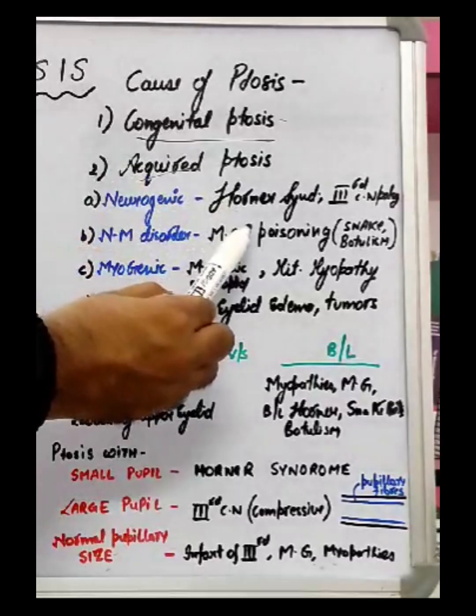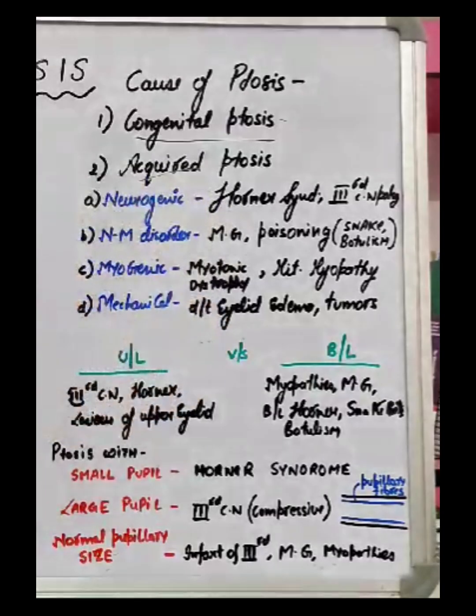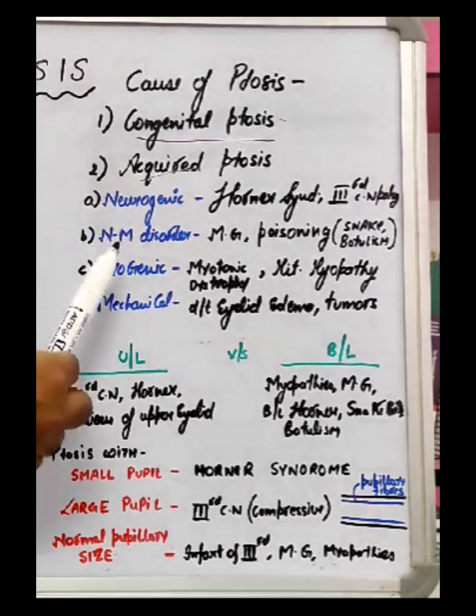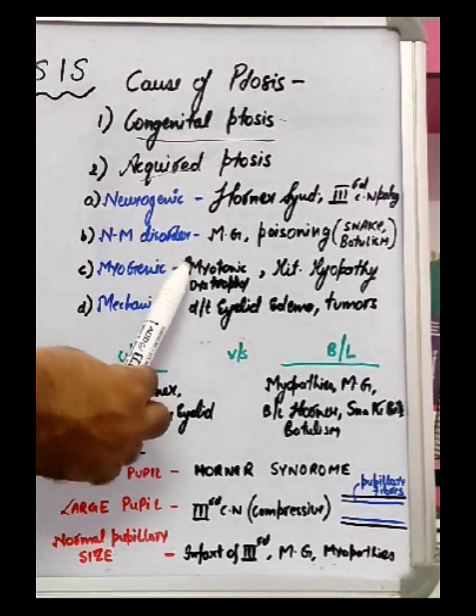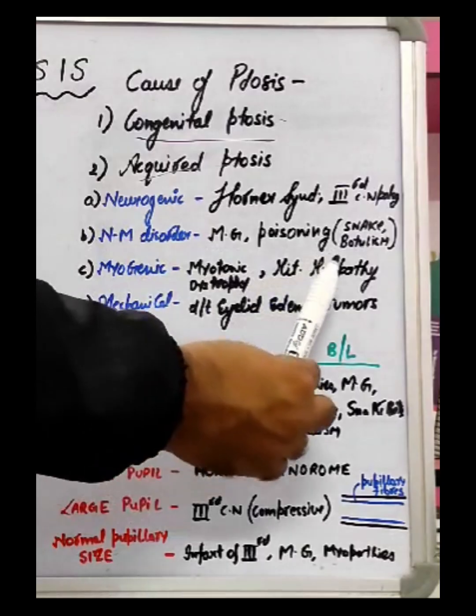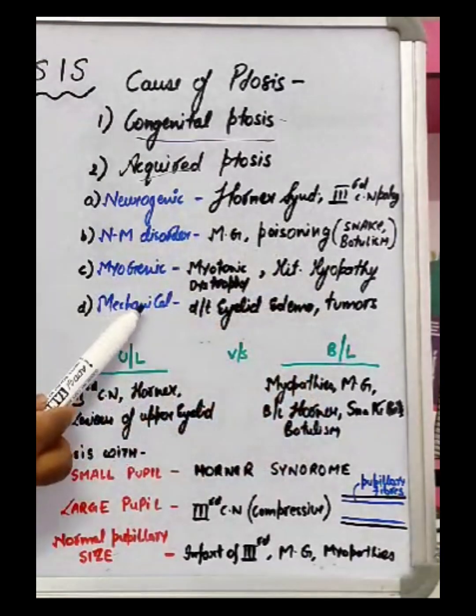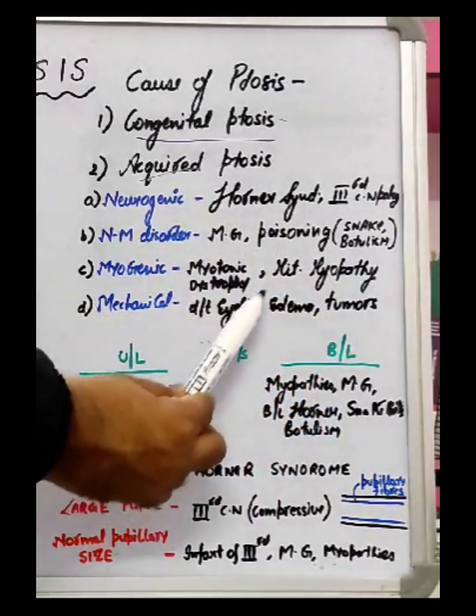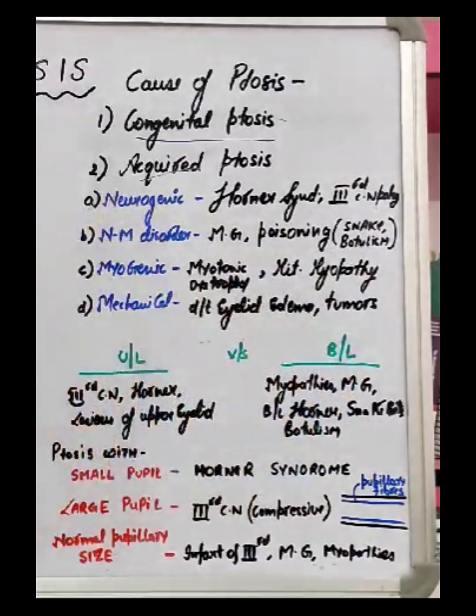Now, talking about the ptosis of myasthenia gravis, it's generally asymmetrical and fatigable ptosis. The patient says that when waking up in the morning the eyes are all right, but as time progresses toward evening, the ptosis increases. It can be due to myogenic reasons, for example myotonic dystrophy or mitochondrial myopathy, or it can be due to mechanical causes, that is local eyelid edema, tumors, or other local eyelid causes.